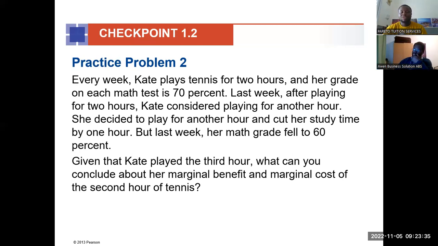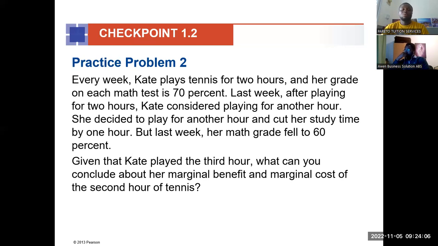So we said that before someone can take an activity, the person should make sure that the marginal benefit exceeds the marginal cost, or at least it should be equal. So here, yes, the marginal benefit is whatever satisfaction she got from the extra hour of tennis. Then the marginal cost, we've seen it to be the 10 percentage point fall in the maths test grade.